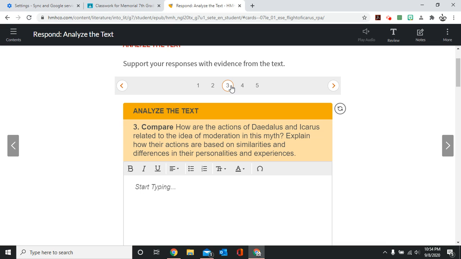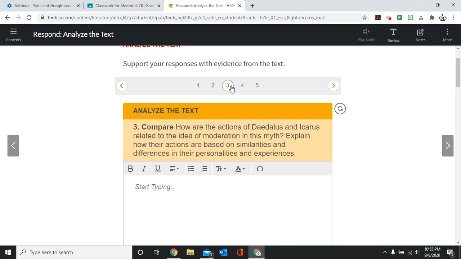So in this myth, explain how their actions are based on similarities and differences in their personalities and experiences. So we're looking at their actions and how they are based on similarities and differences in their personalities. So we have to really consider that both Daedalus and Icarus ignore their limitations. Humans were not meant to fly. We were not created to fly just on our own.